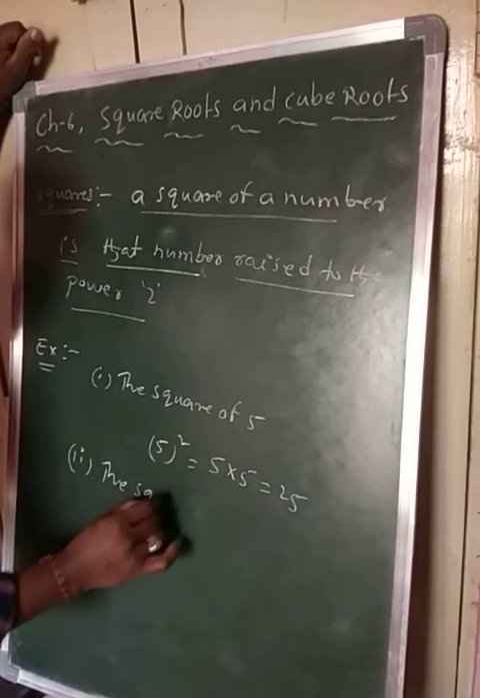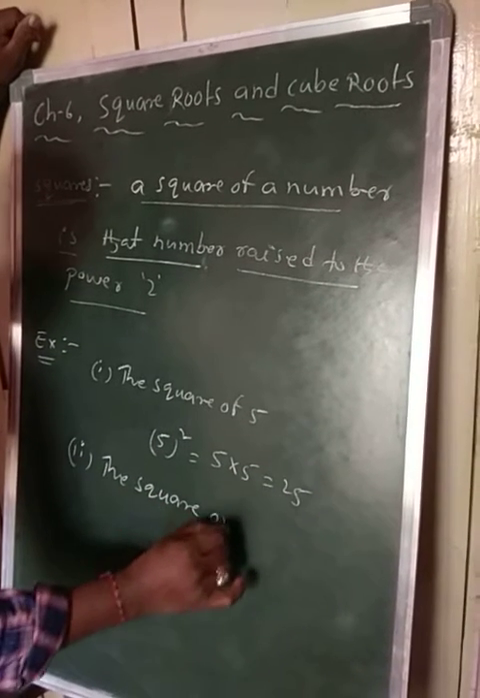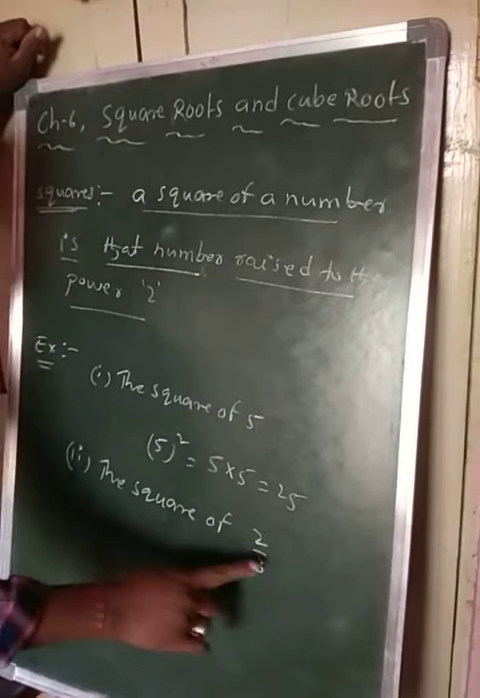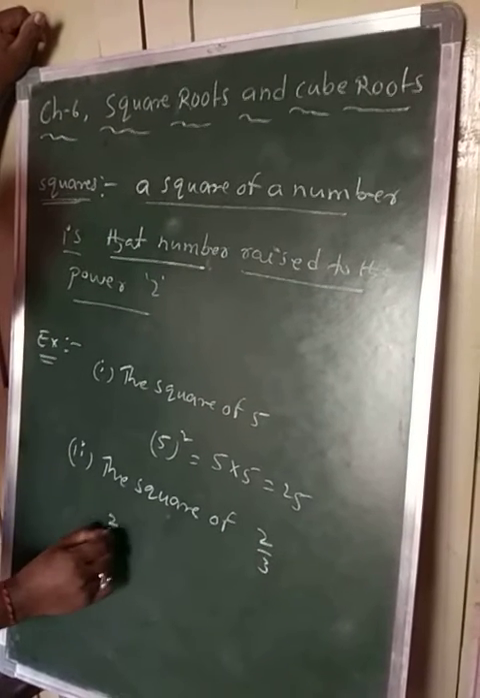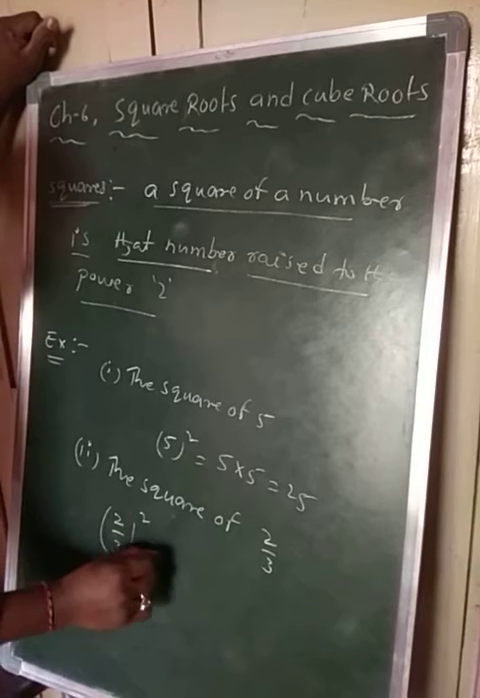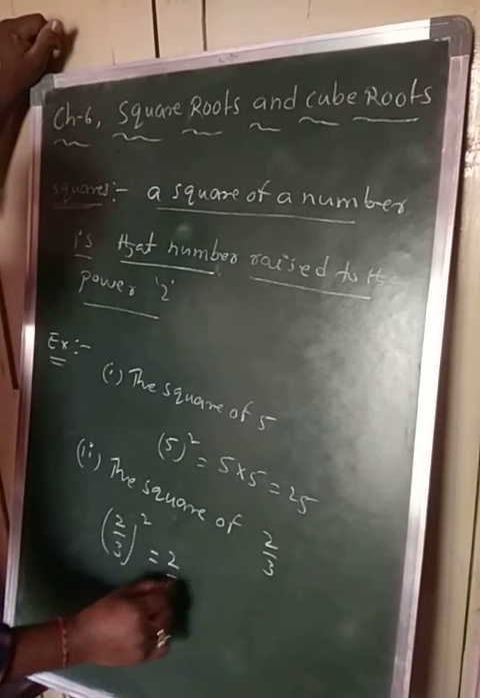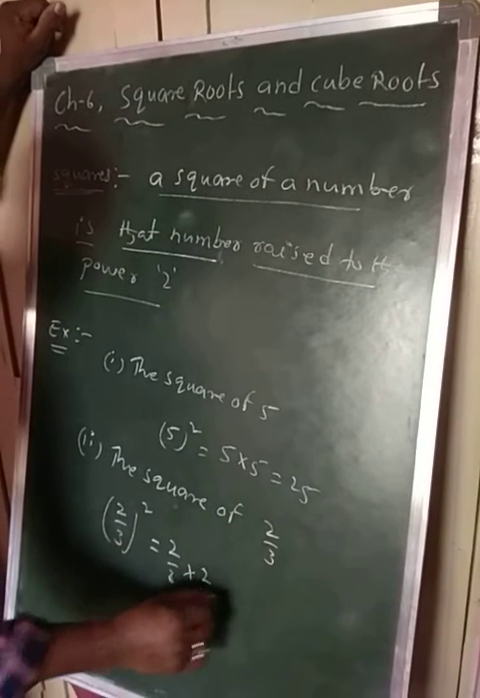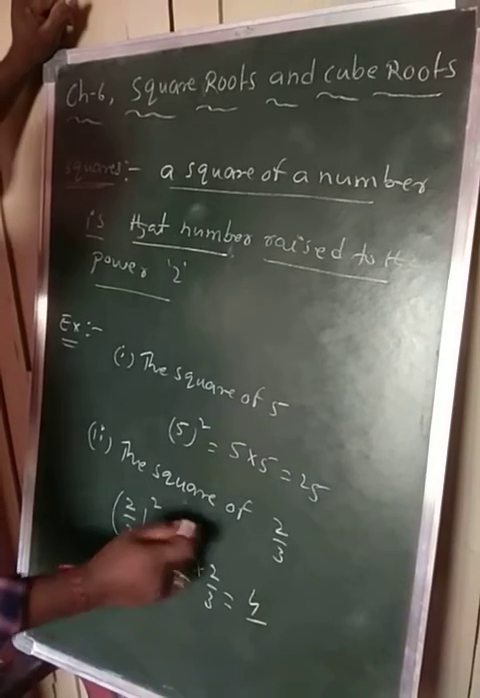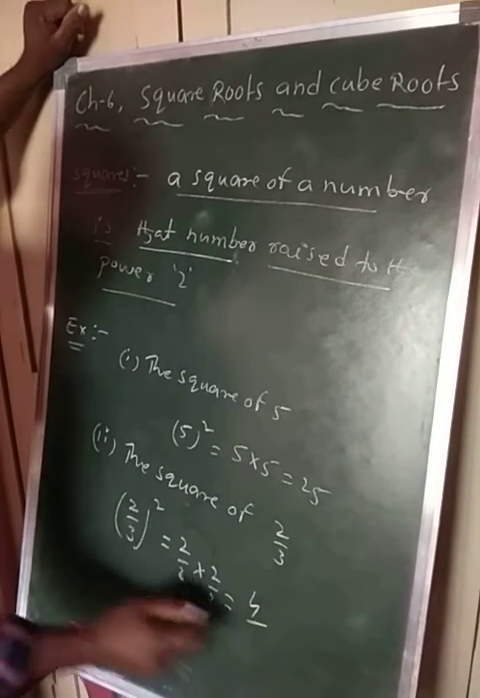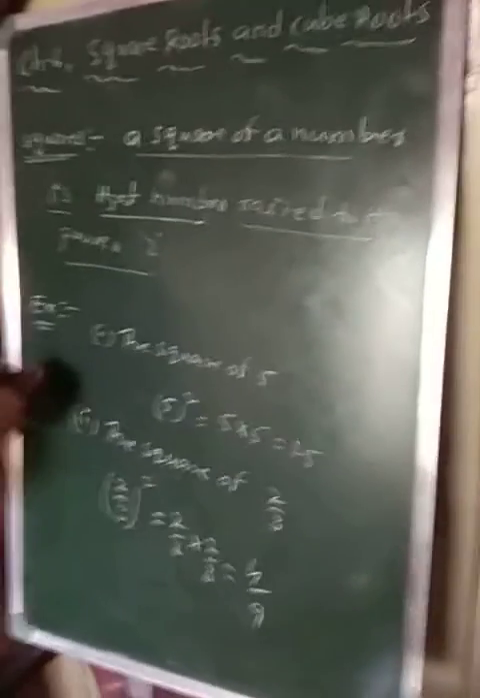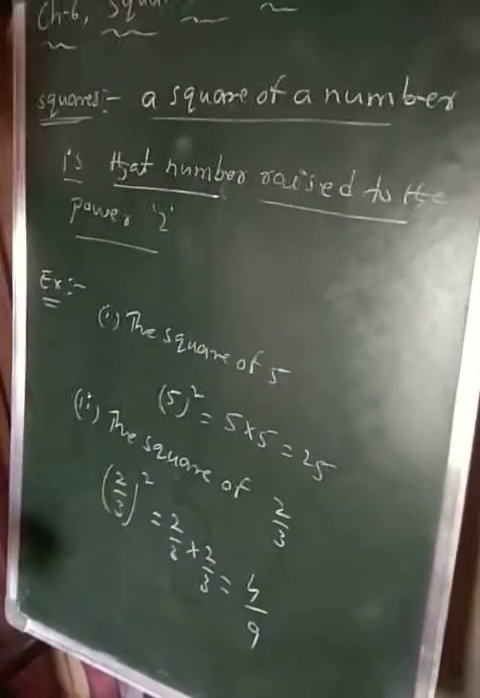The square of 2 by 3. The square of 2 by 3 means 2 by 3 raised to the power 2. So that is equal to 2 by 3 into 2 by 3. So that is equal to what? 2 twos are 4, numerator into numerator and denominator into denominator, 3 threes are 9. Okay, so like this you can write the square numbers.